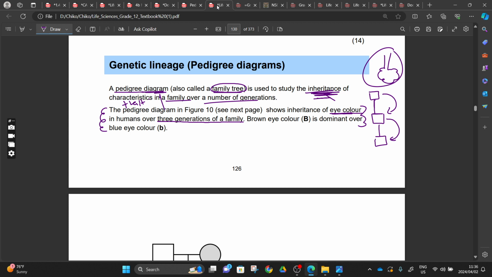A brown eye color is dominant over a blue eye color. It means that we are going to have a capital letter B representing brown, and a small letter b representing blue. Since brown is dominant, the possible genotypes of someone with brown eyes are capital B small b, or capital B capital B. By this time you know this, right?